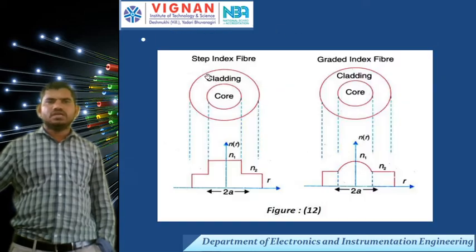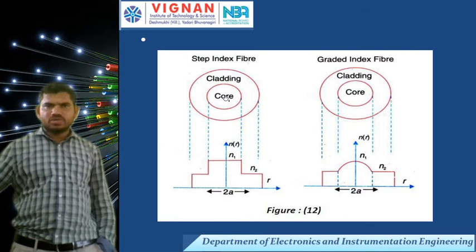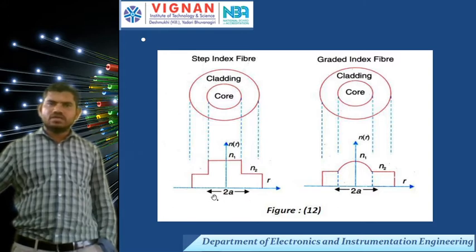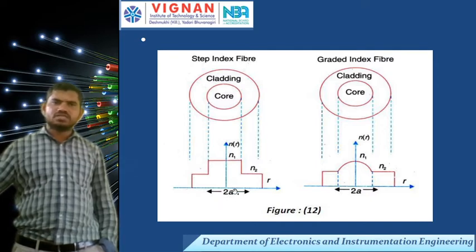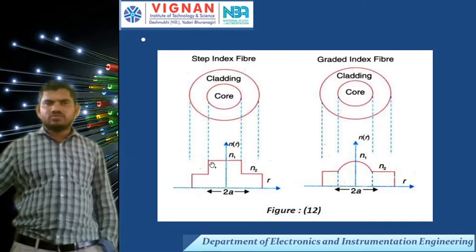Next, here step index fiber. This is core, this is cladding. Step means here like this. The total internal reflection is in the form of step mode. Here this is the total length, the length of the particular incident rays. N1 is the refractive index of the core, N2 is the refractive index of the cladding. It is in the form of step mode.